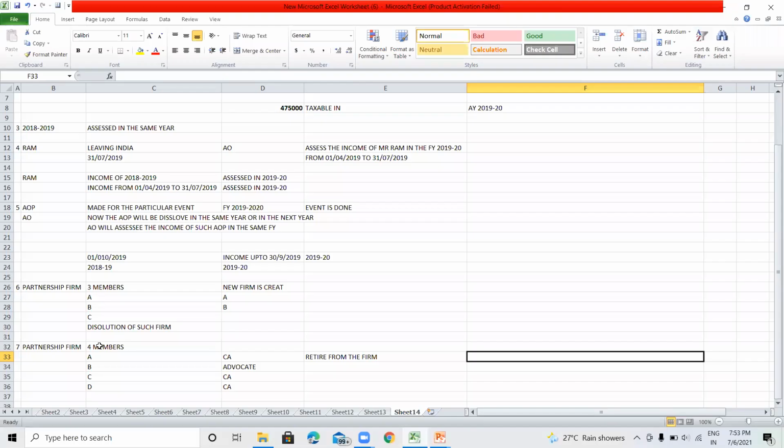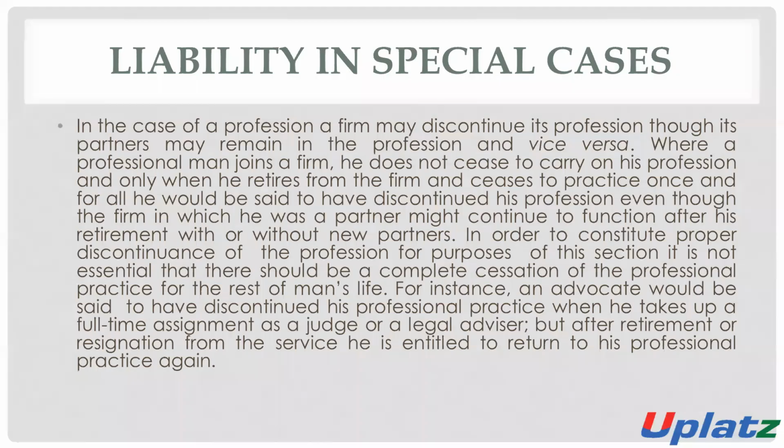Means it is not mandatory that he will properly discontinue his own business, his own profession. For example, there is an advocate who discontinued his professional practice, but now he is doing service, working on a full-time assignment as a judge or as a legal advisor. But after retirement or after the resignation from the service, he is entitled to return to his professional practice again.